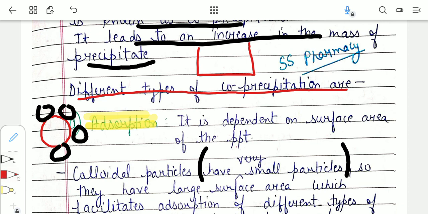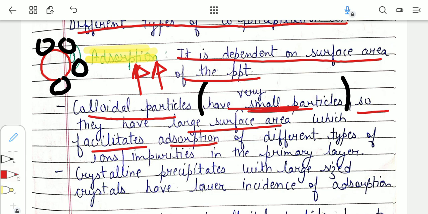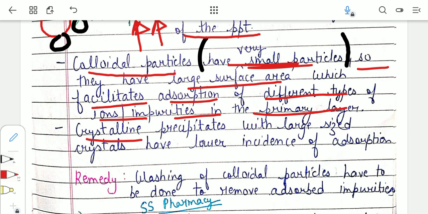This adsorption is dependent on the surface area of the precipitate. So the more the surface area, the more is the adsorption. The lesser the surface area, the lesser is the adsorption. So if the surface area of the particles is less, adsorption will be less. If adsorption is less, that means co-precipitation is less, and that means our precipitate will be more pure. Now colloidal particles, that means the particles which have very small size, have large surface area which facilitates adsorption of different types of ion impurities in the primary layer, whereas crystalline precipitates with large particles and smaller surface area have lower incidence of adsorption.